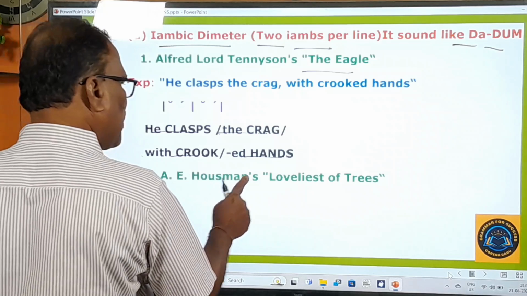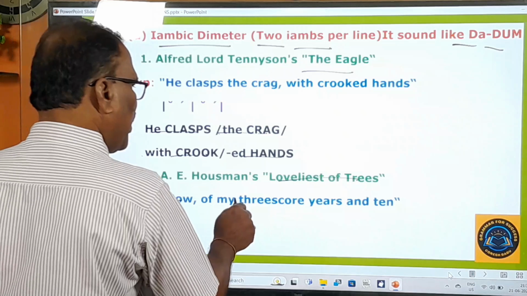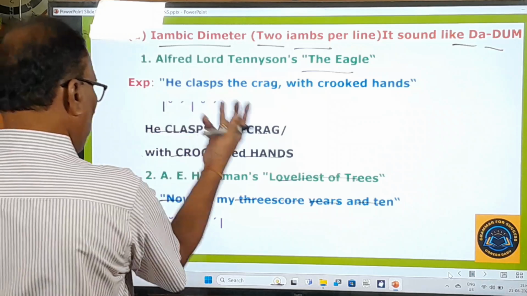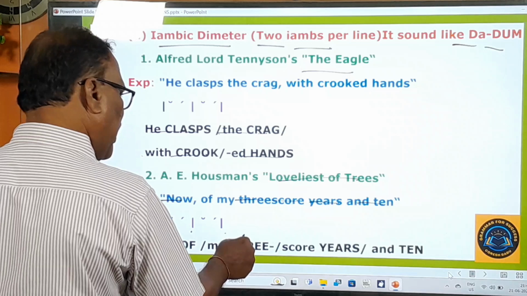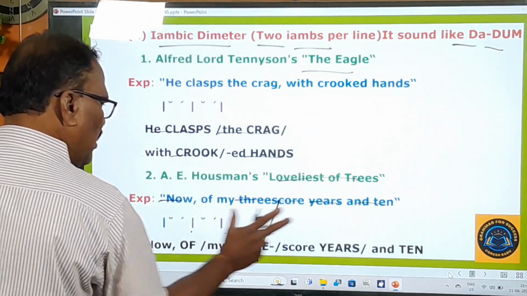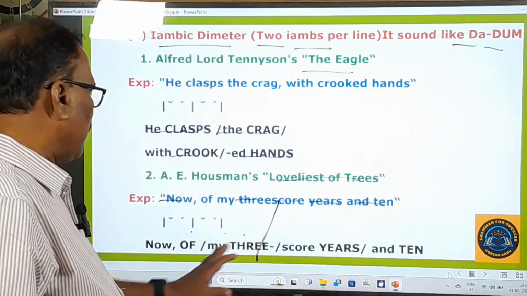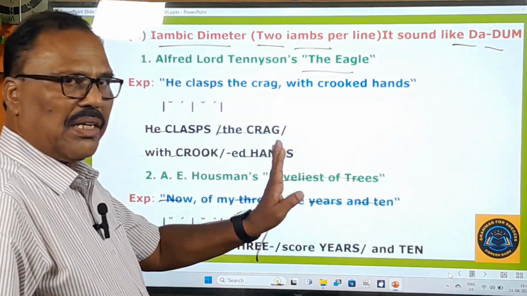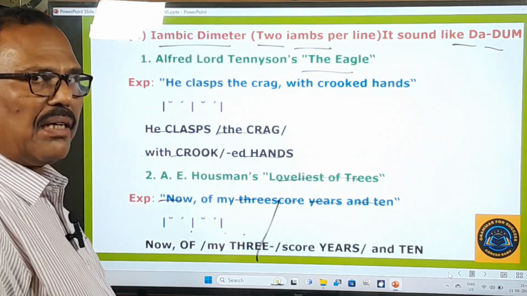And A. E. Housman's Loveliest of Trees, that poem is there. From that poem, one example is taken: Now of my threescore years and ten. That is the poetic line of that poem. Dimeter is there. How? Let us see that. Now of my three and next score years and ten. So this is 1 meter, this is the next line meter, but the 2 lines are given like that, so this is made into 1 line, but here are 2 feet. Dadum, like that. And now you go to learn other things.